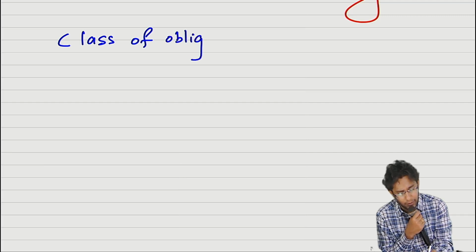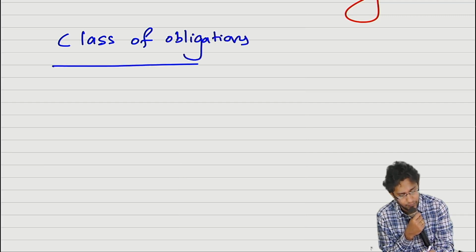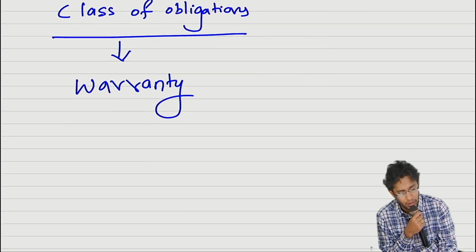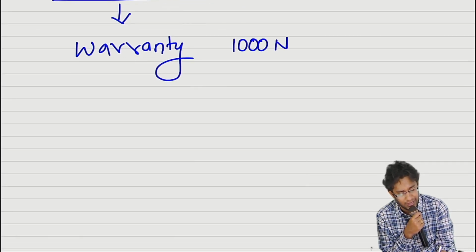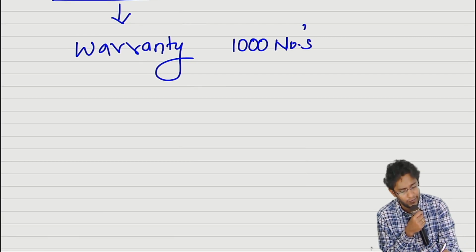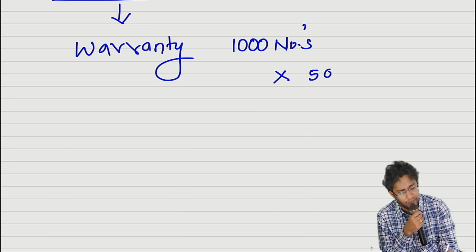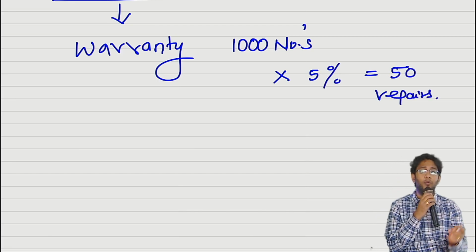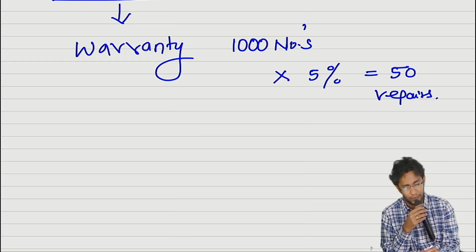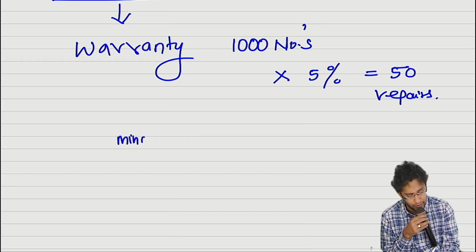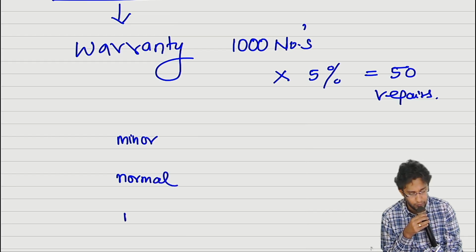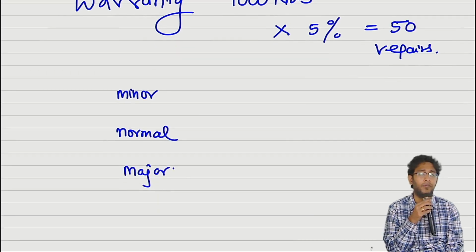There are multiple obligations which are of similar nature. Classic example for this is warranty. I have sold 1000 units in the last 1 year. I believe that out of this 1000 units, 5% goods will come back for repairs. This is an estimate. When they come for repair, what kind of repair? 1. Minor, 2. Normal, 3. Major. 3 kinds of damages are possible.